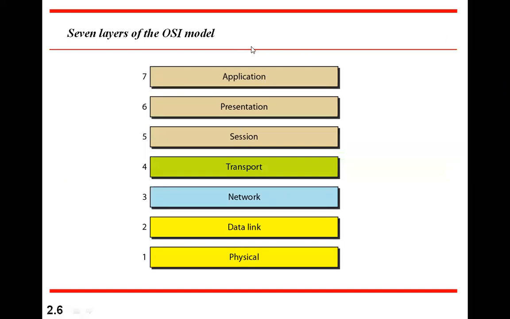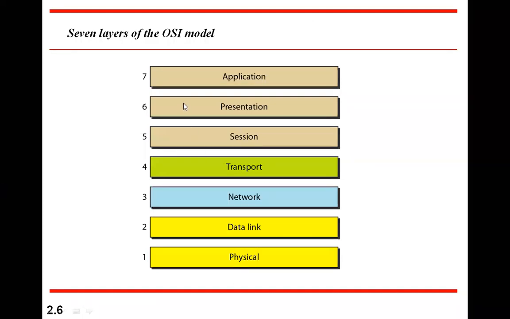The sender end passes through all these layers: application layer, presentation layer, session layer, transport layer, network layer, data link layer, physical layer. Then it is handed over to the medium, or channel, or link, whatever we call it. That carries it to the receiving end, where it delivers to the physical layer. From there to the data link layer, network layer, transport layer, session layer, presentation layer, then application layer. Then finally it reaches the receiver. So that's how it works.